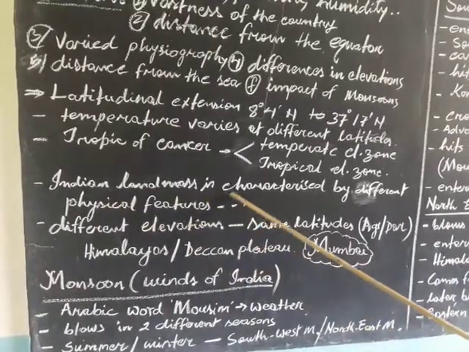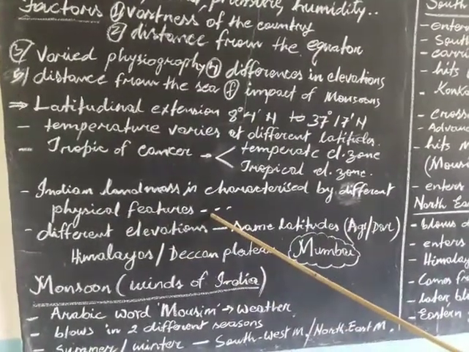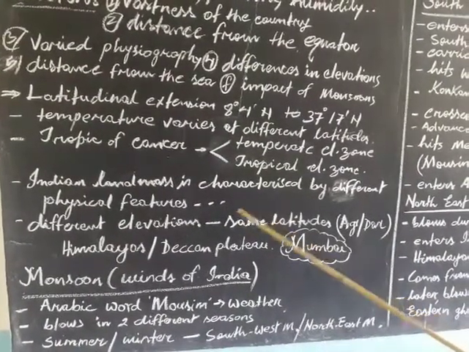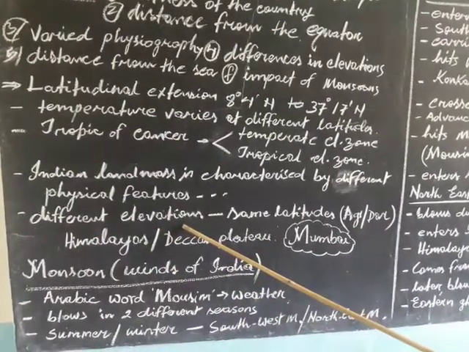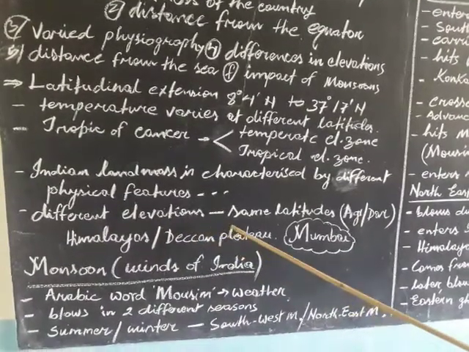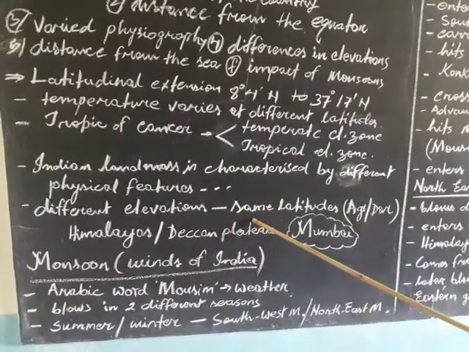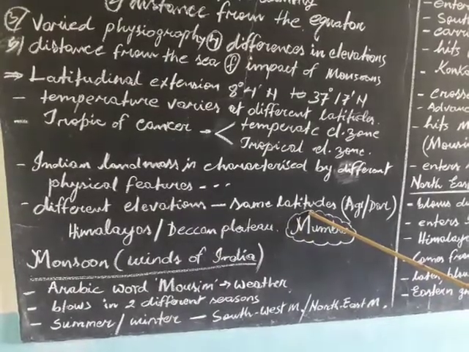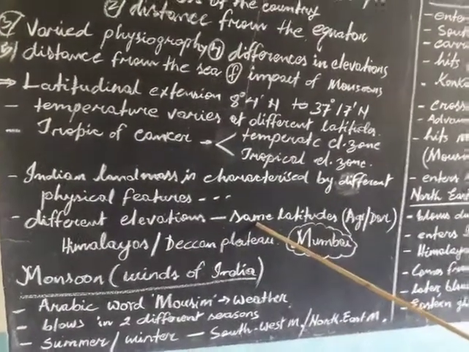Indian landmass is characterized by different physical features, as you know, like mountains, hills, plateaus, plains, etc. So there are different elevations, different heights. Even if some of the places have the same latitudes, the climate varies because of different elevations.